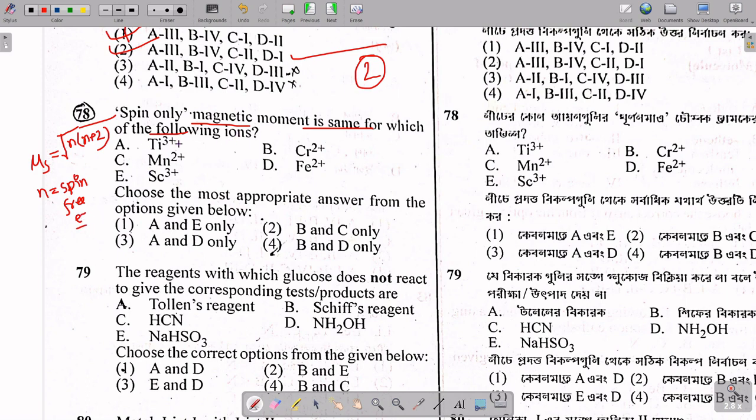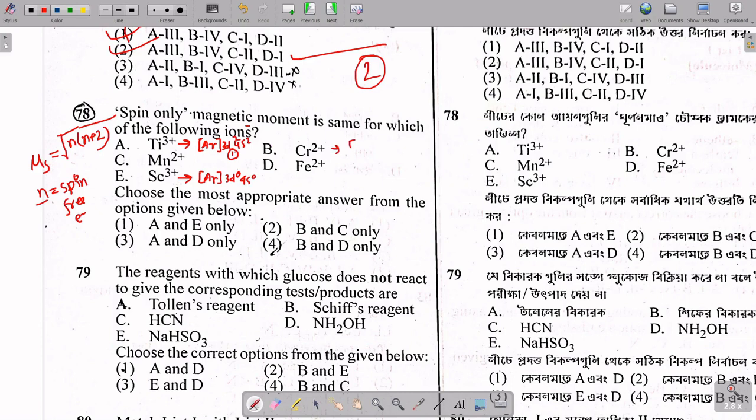Now in case of scandium 3 plus, there will be 21 electrons, so 3d0 and 4s0, no odd electron. In case of titanium 3 plus, titanium is 22, so argon 3d2 4s2, so 3 plus gives 3d1, this is 1 odd electron.